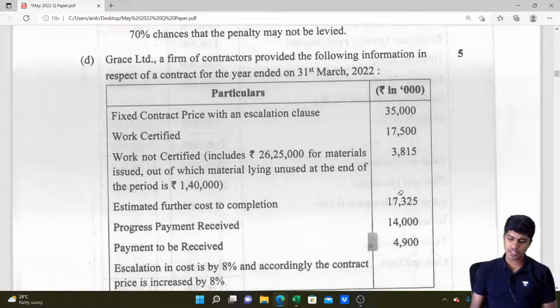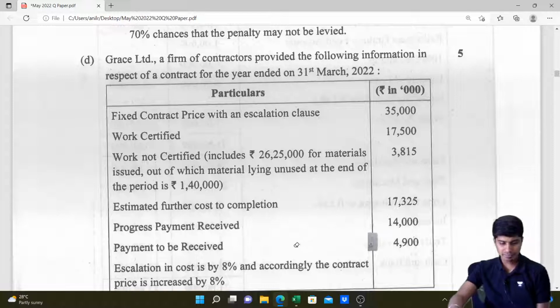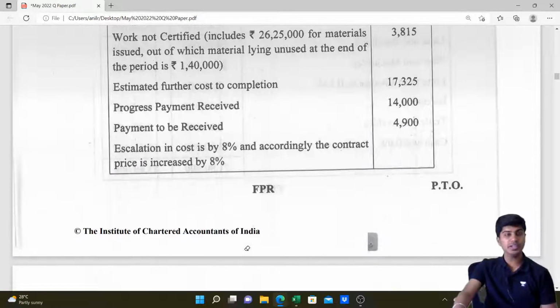Then progress payments received 14,000. We can also compute if there is excess payment received or there is any amount further receivable from the client. That can also be computed once you arrive at PCM and identify contract revenue. Next, payment to be received 4,900 yet to be received.